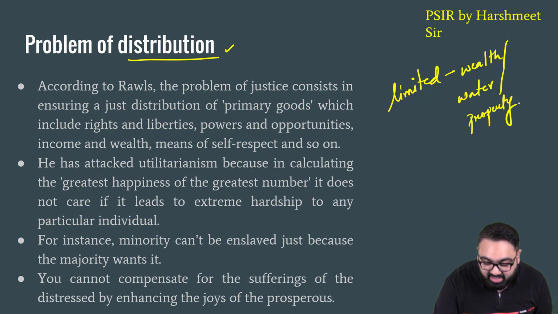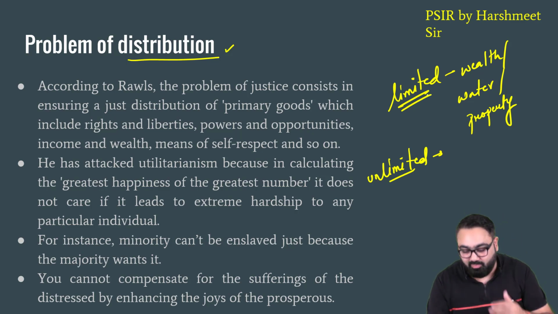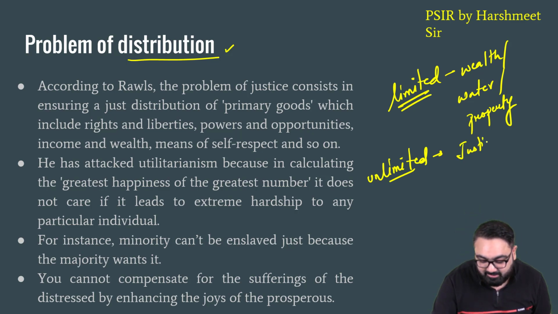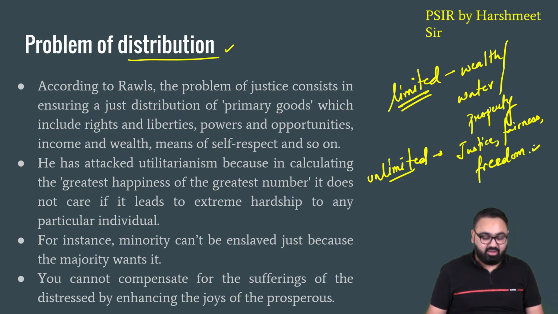All these are limited resources. Then there are unlimited resources. Unlimited resources, for example, that are not consumed by anyone. Let's say justice, fairness, freedom. All these are unlimited resources. These are not over or consumed by anyone.